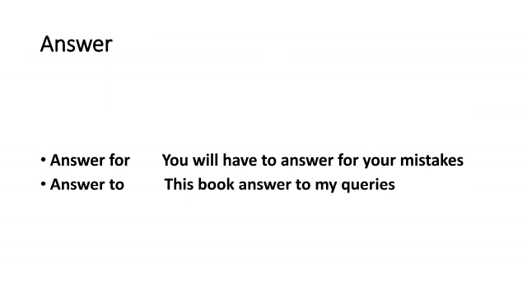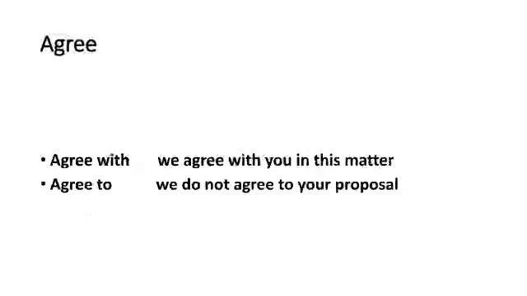So in all of these phrasal verbs you have seen this: first is for person and second is for thing. Agree with, that agree with this matter is for thing, and agree to, to you in this matter, is for person, and agree to is for agreement to any thing. So angry at, when you are angry for some behavior, or angry for something. Angry with, when you are angry about any issue or anything.